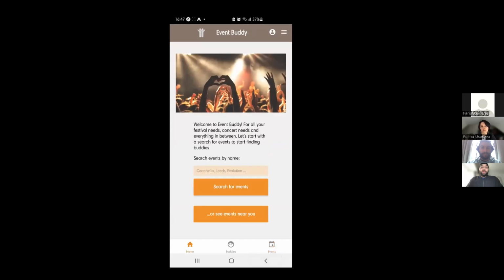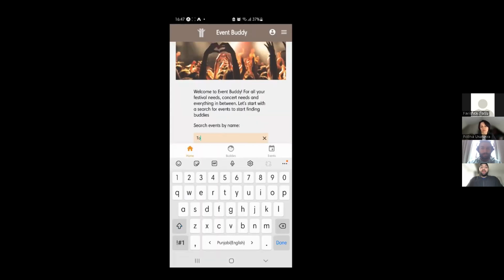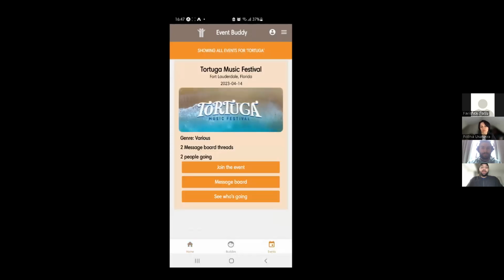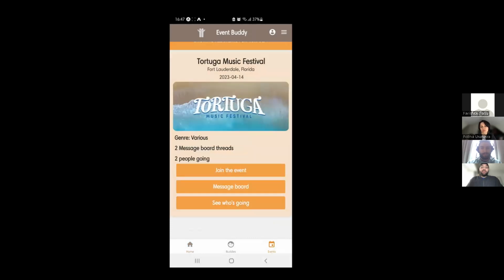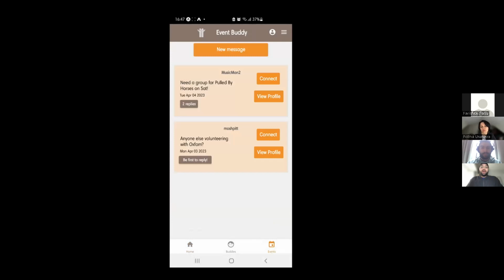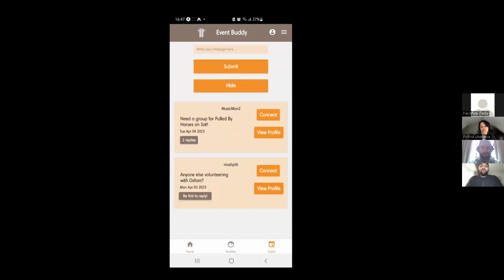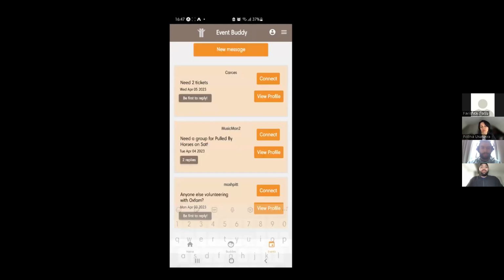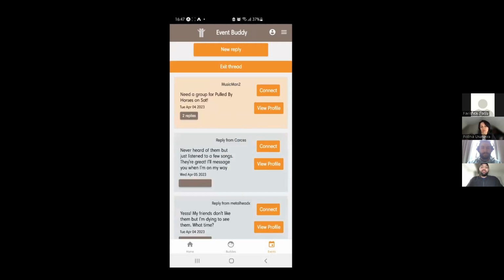If we go back, we can also search for events by name. So, for example, Tortuga, which is the Tortuga Music Festival. We search for that. Again, we can join the event. We can see the message board. We can see existing message threads, which will allow us to type in a new message and submit it. So, for example, this user may need 2 tickets and really wants to go to this event. They can also see message replies to existing threads.